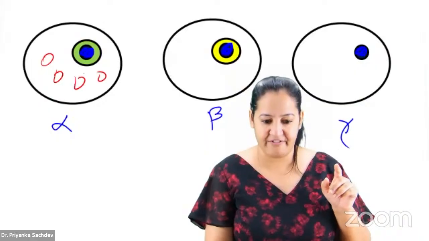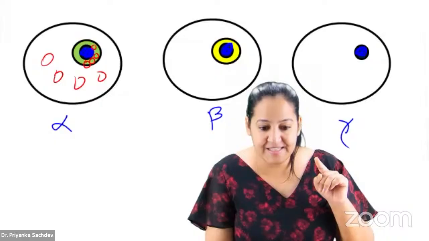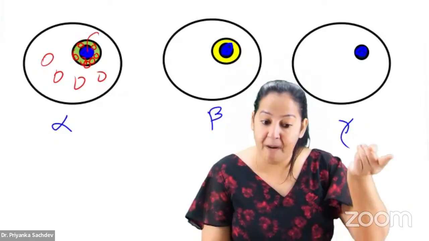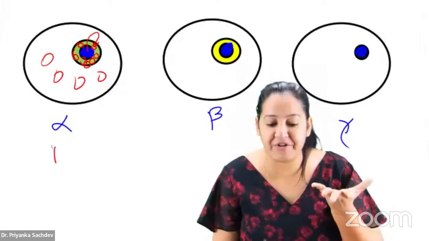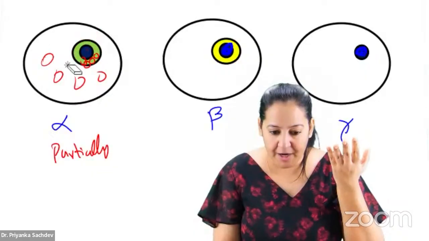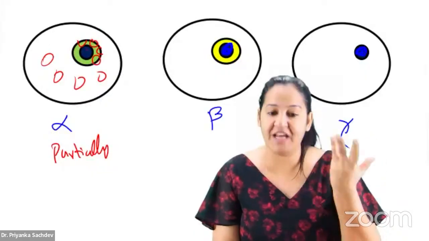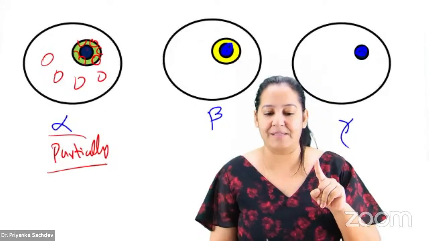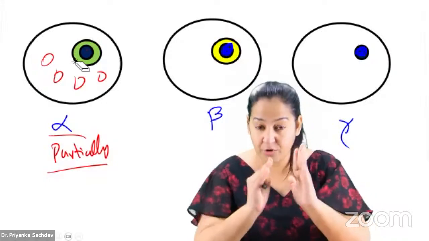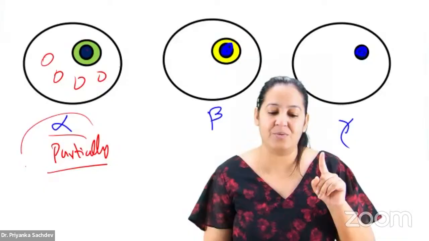Here, RBCs are everywhere. I'm interested in the RBCs just around the colony. Basically, the bacteria present in the colony are partially hemolyzing the RBCs. So RBCs around the colony get partially hemolyzed. This is known as alpha hemolysis. Around the colony, there is a greenish zone. That is partial hemolysis, known as alpha hemolysis.